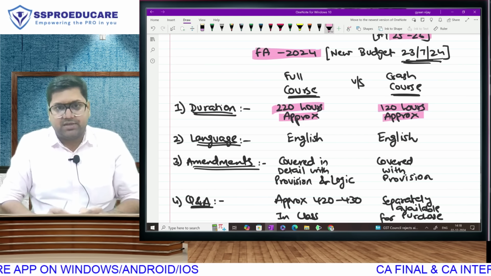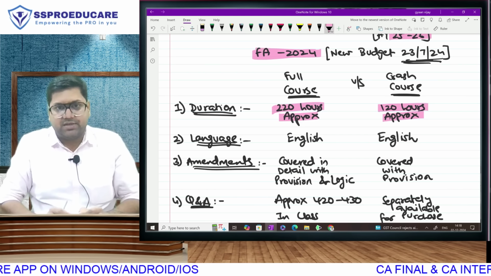As far as the amendments are concerned, as I said, we will be discussing amendments of the new budget of 2024, including the new budget brought by the new government. All the amendments in the full course are covered in detail with the provision, with the section, with the logic, what was the objective of the finance minister.